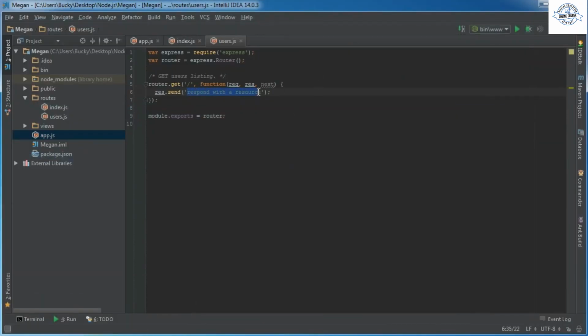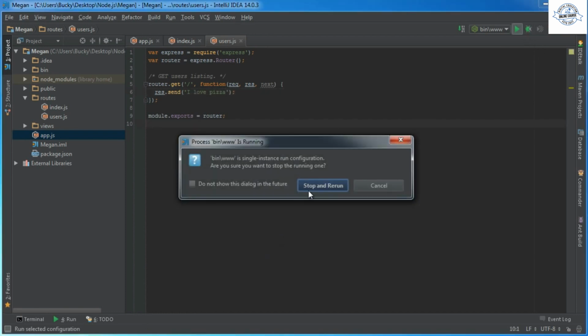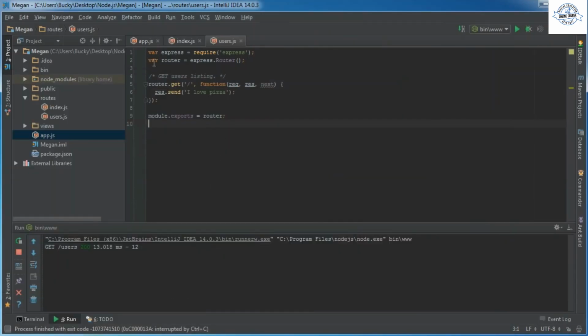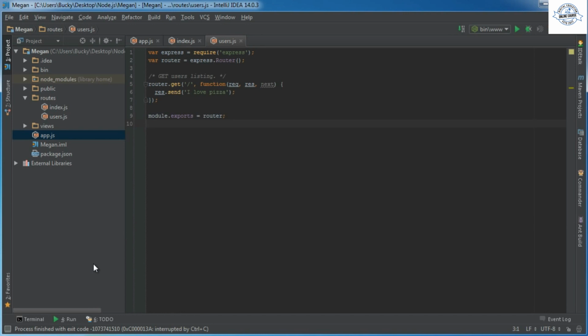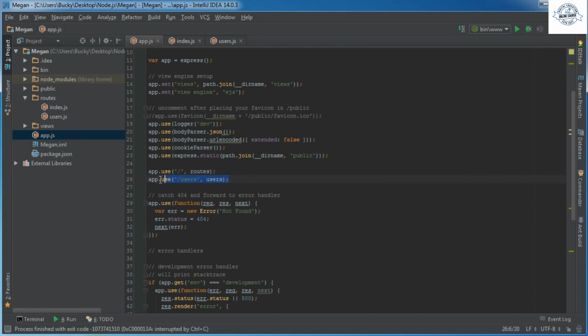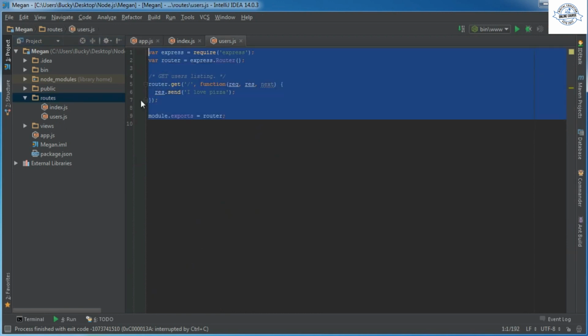We can actually put something like I love pizza in here, and now when you run this again, the response would be I love pizza. So again, this is pretty much how we're going to build new pages in the future. Whenever we want to make a new page, we have to let app, this object, know about it. For example, we'll say app use profile or whatever page we're making. And then we have to make a new route, which is the brains behind it. Our brains are going to be a little more complex than this, but for right now, the response will just send them this response.